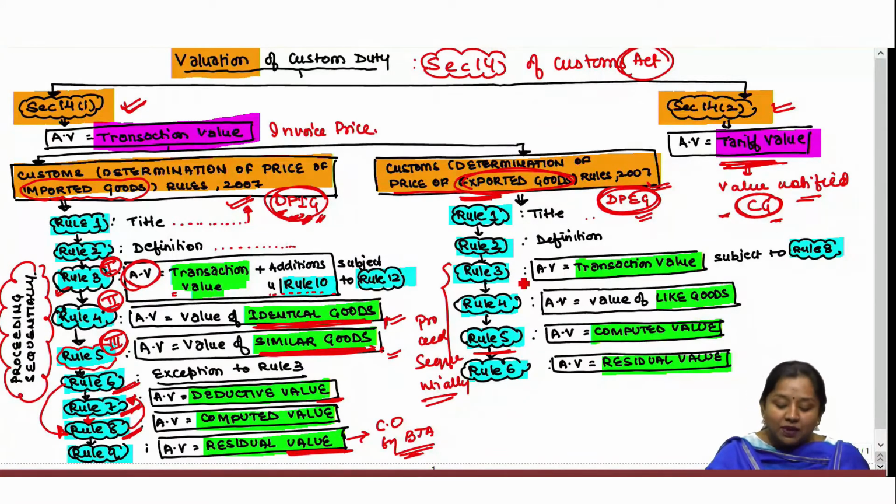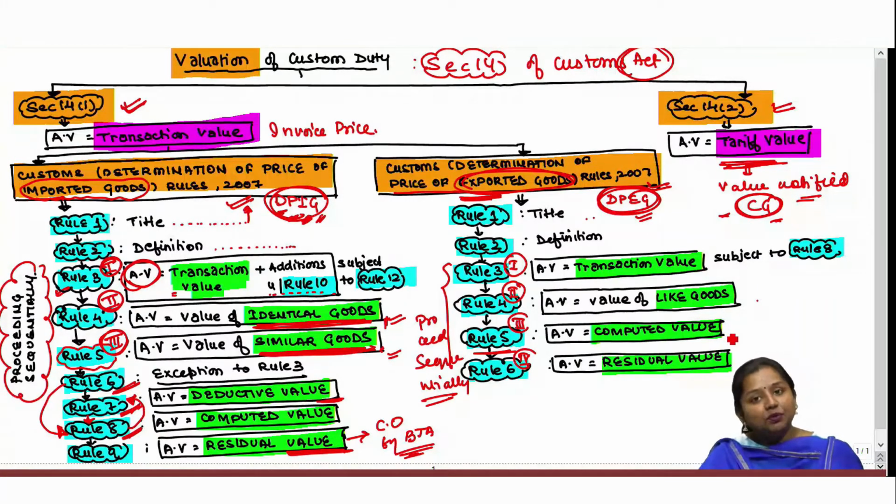You have to first primarily apply Rule 3, and if Rule 3 cannot be applied, then you can go to Rule 4 by proceeding sequentially, and again if Rule 4 cannot be applied, then Rule 5 and then Rule 6, wherein under Rule 3 transaction value shall be taken as the assessable value, that is the price mentioned in the invoice by the exporter, and if that price, that amount is not sustainable, is not validated, then the value of like goods, similar or identical goods shall be taken into consideration, and if that goods are not available, then computed value,